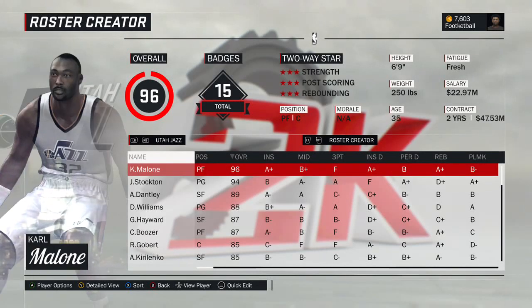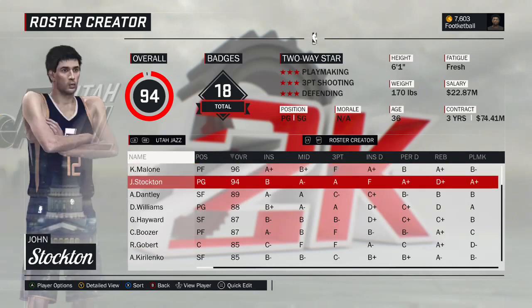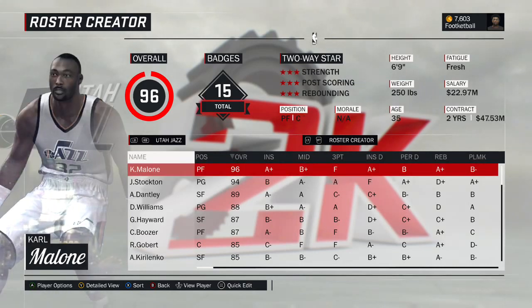We are on the last of the divisions. The historic roster is complete. There's a couple little tweaks I need to make to some existing teams, but we're going to go through the last division. It's the Northwest Division.